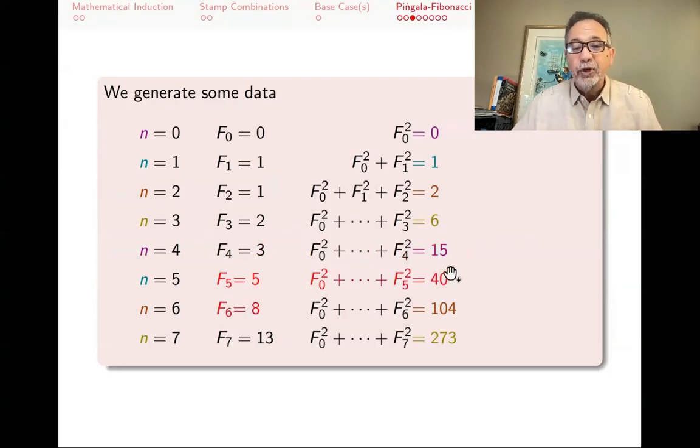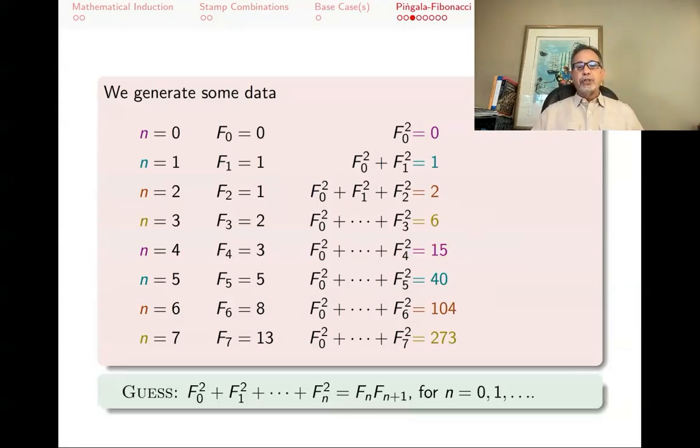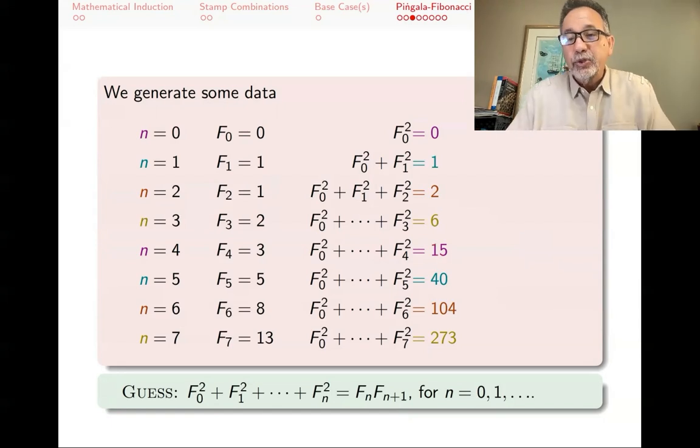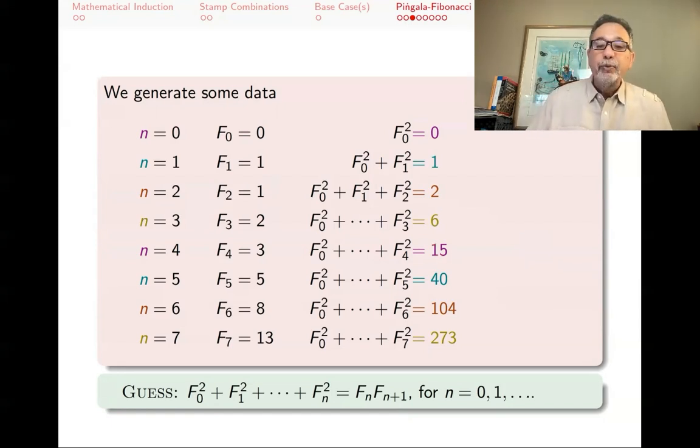For example, this 40 is 5 times 8. The 2 is 1 times 2. 0 is 0 times 1. 6 is 2 times 3. 104 is 8 times 13. You might then conjecture that f0 squared plus f1 squared till fn squared is fn times fn plus 1. So this is a pattern that we see, and how would we prove that?